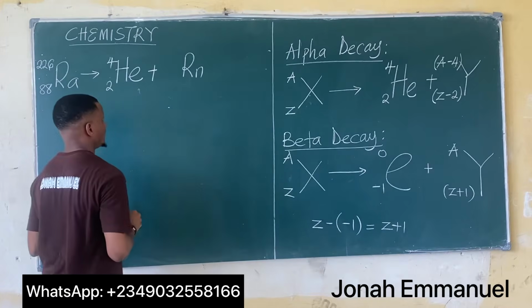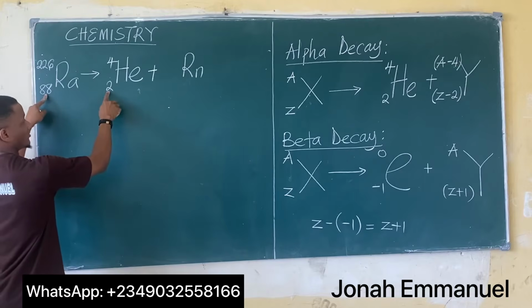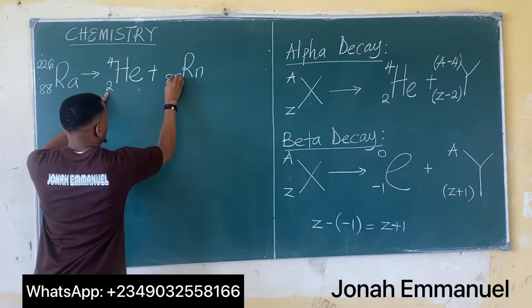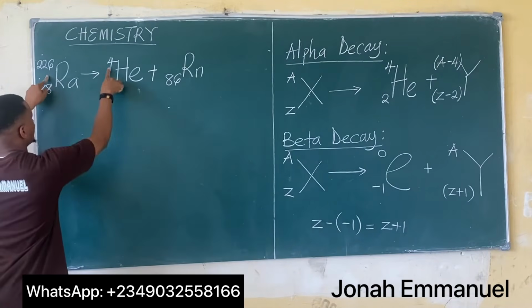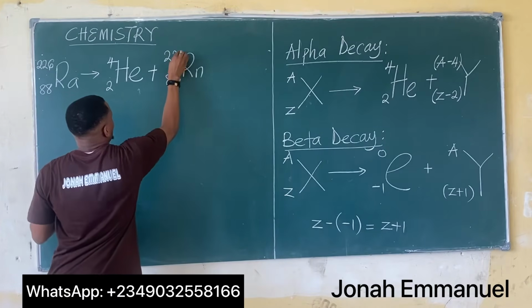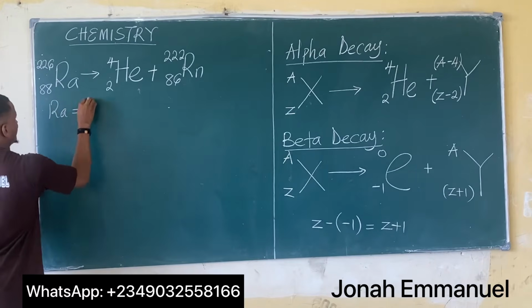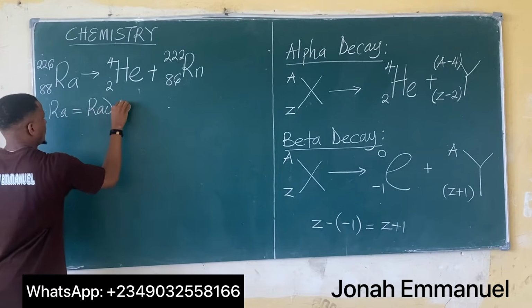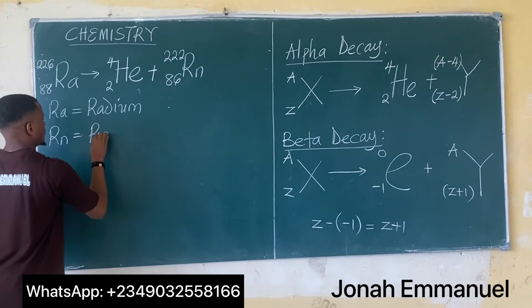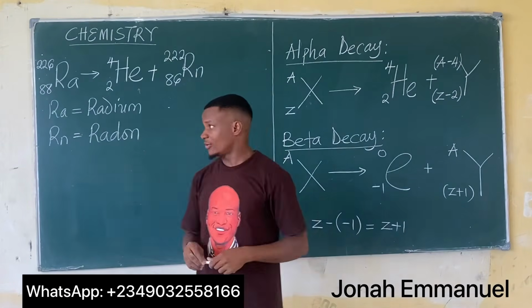For radon, the atomic number becomes 88 minus 2, which gives you 86. The mass number becomes 226 minus 4, which gives you 222. So Ra is called radium, Rn is called radon. These are two elements under radioactivity.